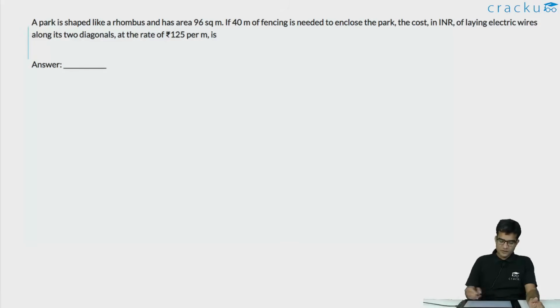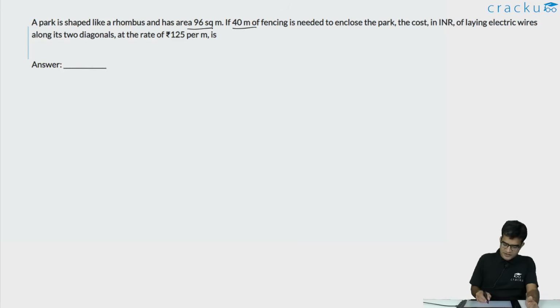In this question, we are told that there is a rhombus. The area of the rhombus is 96 square meters and 40 meters fencing is required to enclose the park. 40 meter is the perimeter of a rhombus. In a rhombus, all the sides are equal. So each of the 4 sides has to equal 10 meters.